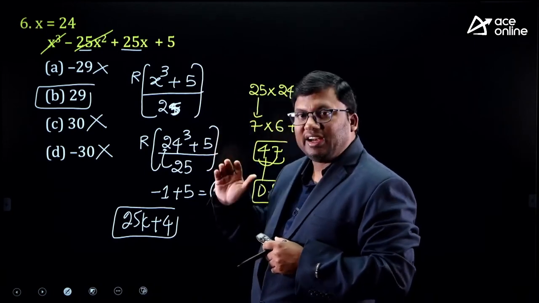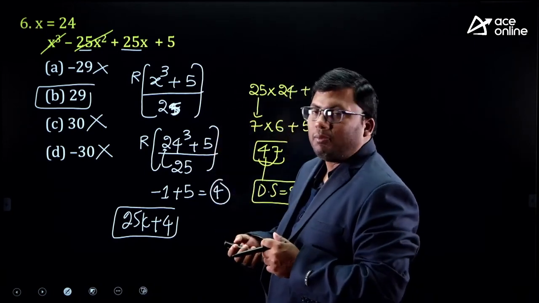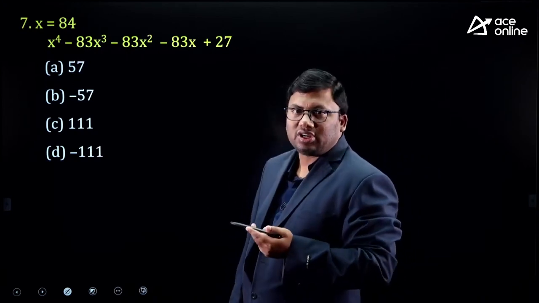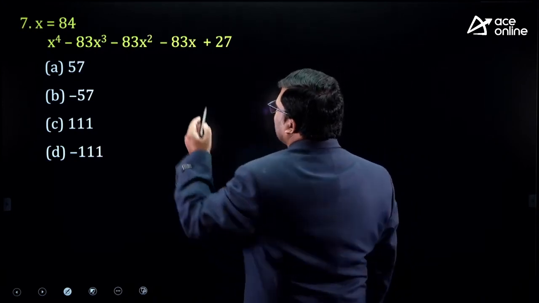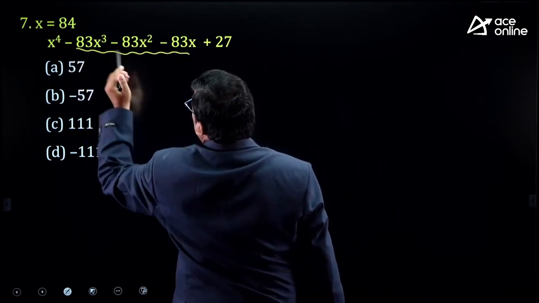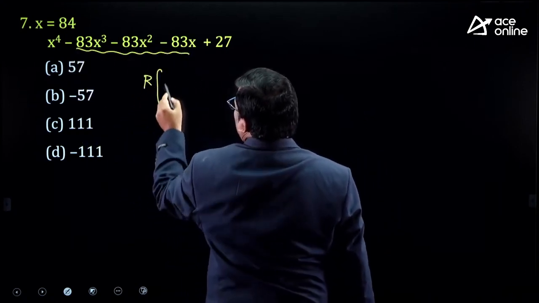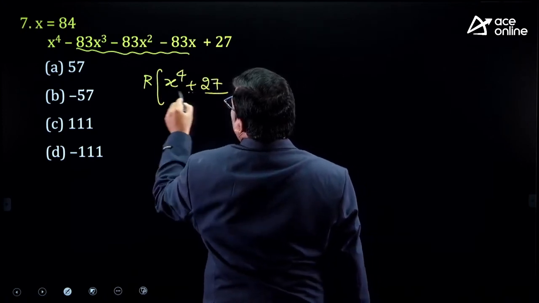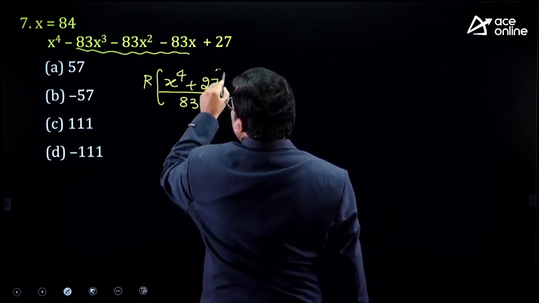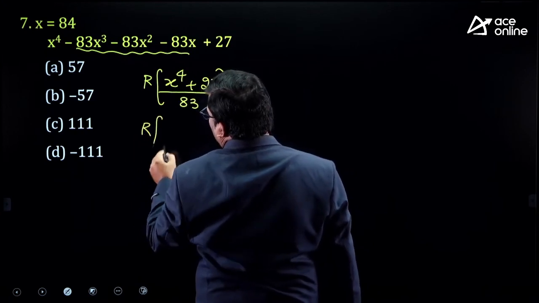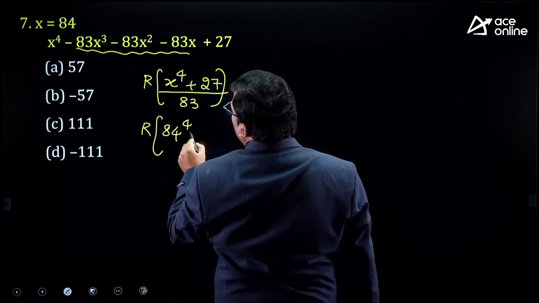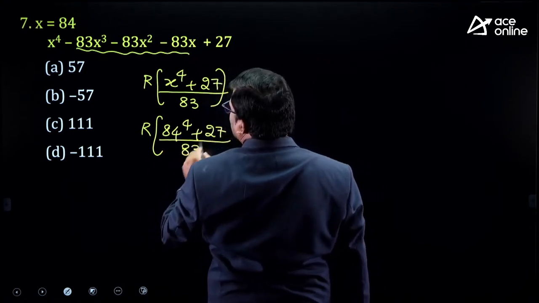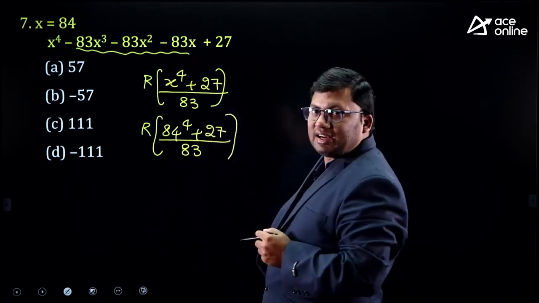Option A, C and D out. All these models are extremely clear to you. I don't need to solve this question. I am sure any student who is right has seen all the 6 problems. Directly you will say x power 4 plus 27 divided by 83. What is x value given? 84. 84 power 4 plus 27 divided by 83. I hope the idea is clear.